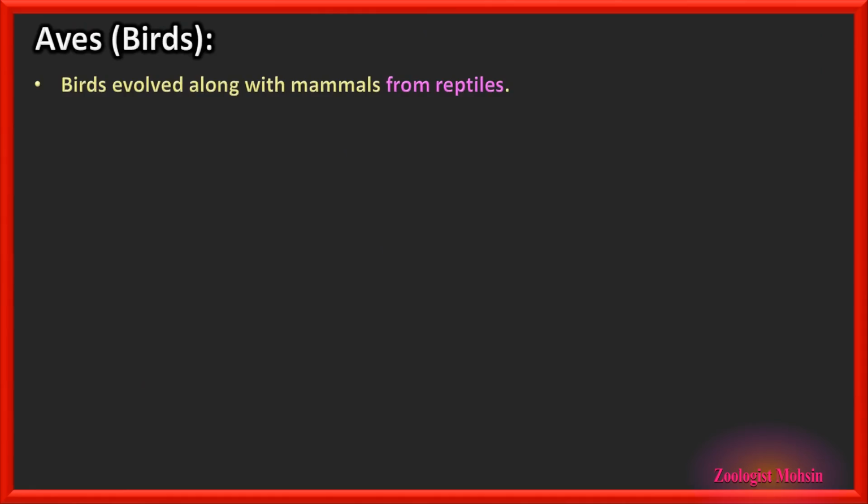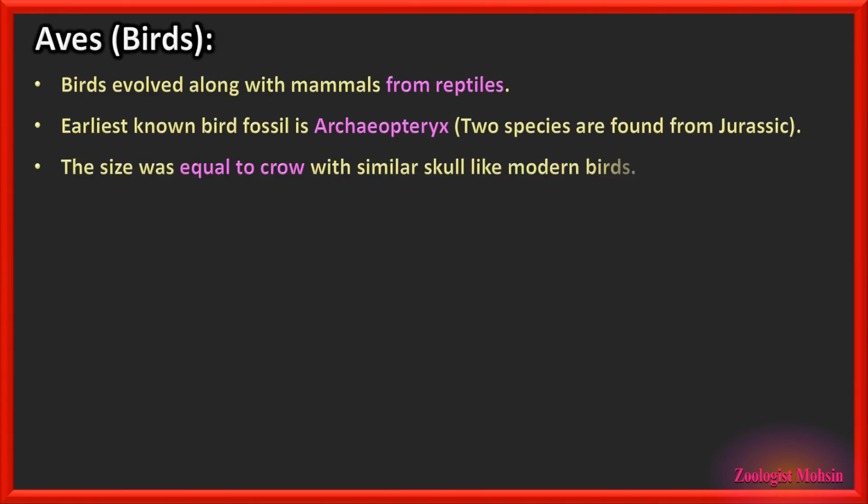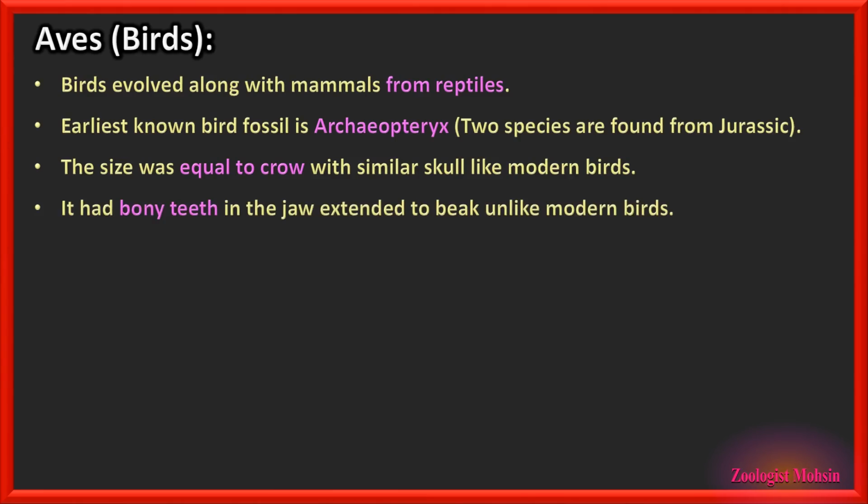Birds evolved along with mammals from reptiles during the evolution. Earliest known bird fossil is Archaeopteryx. 2 species of Archaeopteryx have been found in Jurassic period. The size of Archaeopteryx was almost equal to a crow with a similar skull like modern birds. It had bony teeth, and you remember that our teeth are not bony. The jaw extended to beak, unlike modern birds.